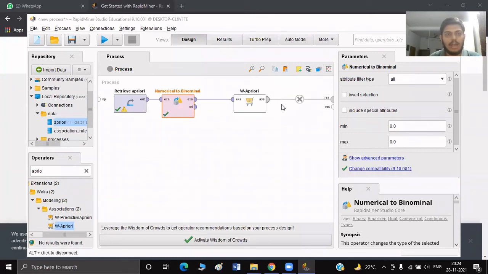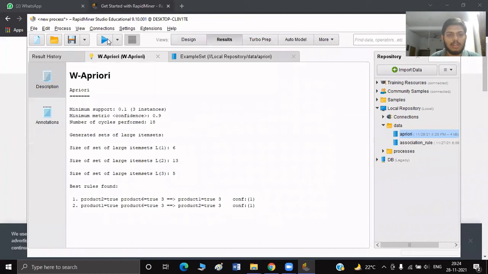So after doing that, I'm going to play the simulation. And after playing the simulation, we get these rules. Now, as you can see here, the minimum support that was already preset was 0.1, and the minimum confidence that was preset is 0.9. So all the rules that have confidence above 0.9 will be displayed here. And there were 18 cycles performed in order to come to these rules.